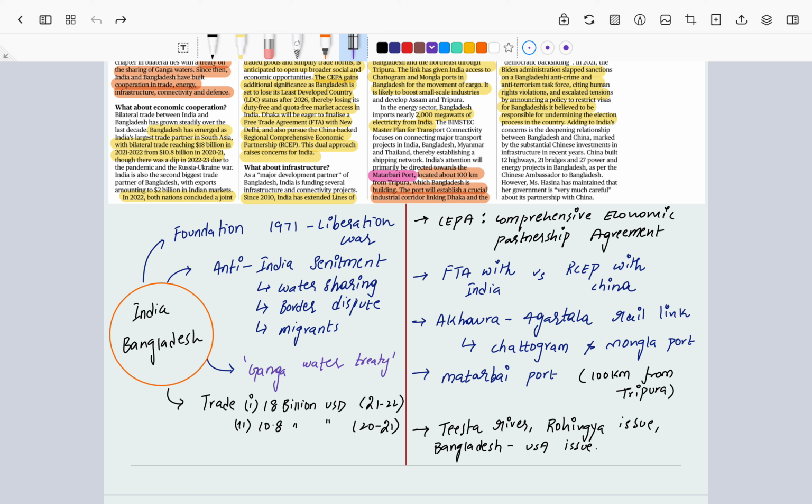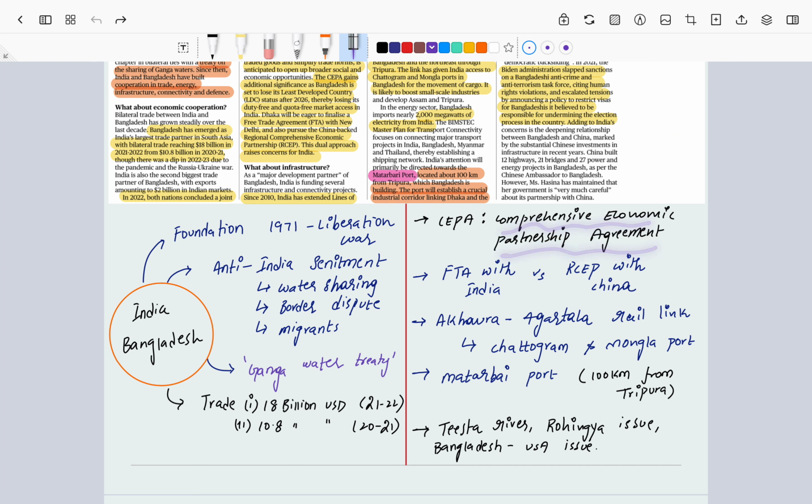Now, India's relation with Bangladesh took a very good step by signing the Ganga water sharing treaty, right? We have signed this agreement with Bangladesh. After that, our relation with Bangladesh has progressed a lot. We can also see it in terms of trade: the trade was around 10.8 billion USD in the year 2020-21. The next year it increased to 18 billion US dollars, from 21 to 22, right? And because of this trade potential, India and Bangladesh started working on a comprehensive economic partnership agreement, right?